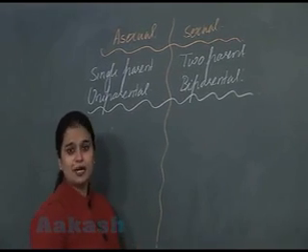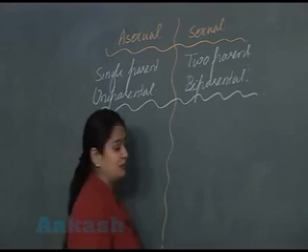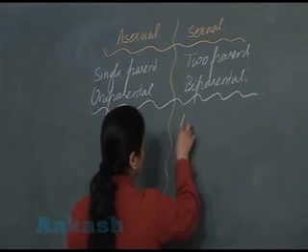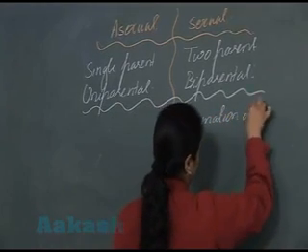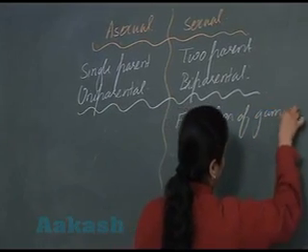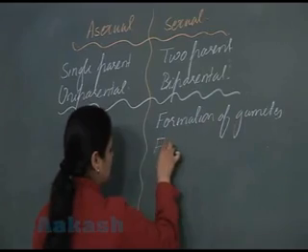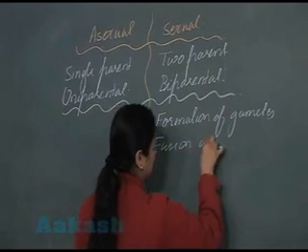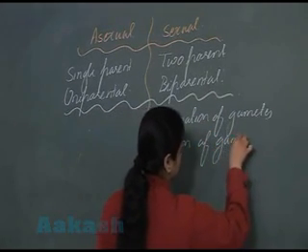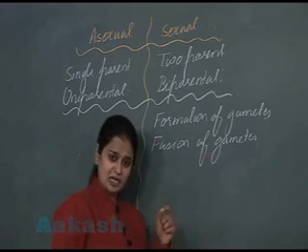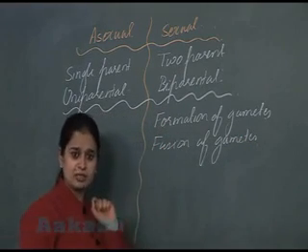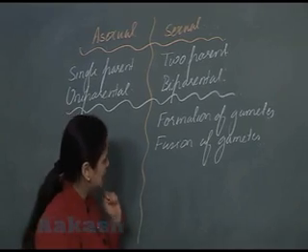In sexual reproduction, there is formation of new individual through the process of formation of gamete and fertilization, fusion of gametes. Yes, gametes, they are the sex cells produced by the sex organs. So what will happen here?